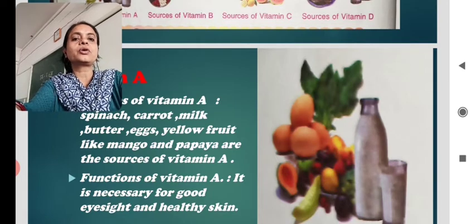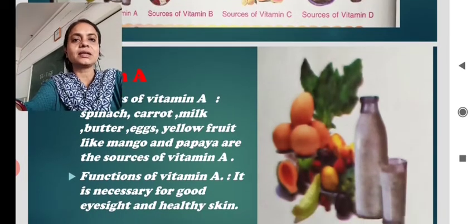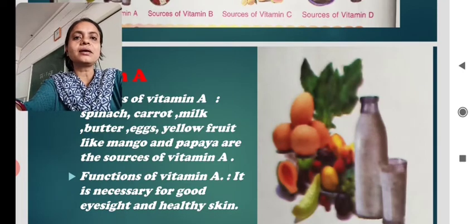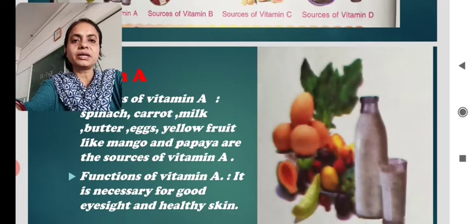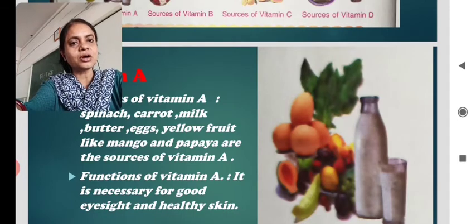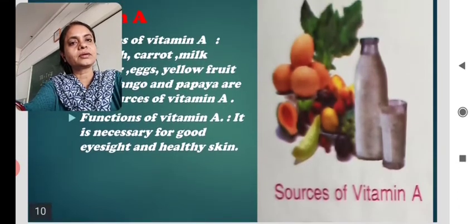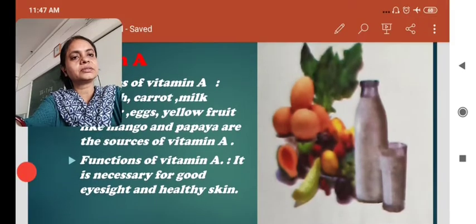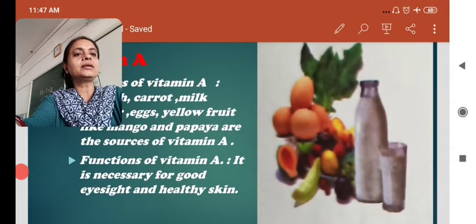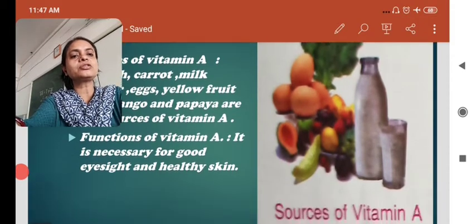So for good eyesight and healthy skin, we must eat these food items. Those are spinach, carrot, milk, butter, eggs, yellow fruits like mango and papaya, etc. These are the sources of vitamin A. Yes, next vitamin is, look at the picture. Yellow fruits are there along with spinach and milk also.